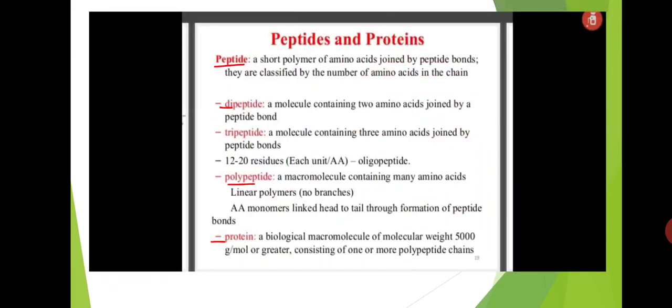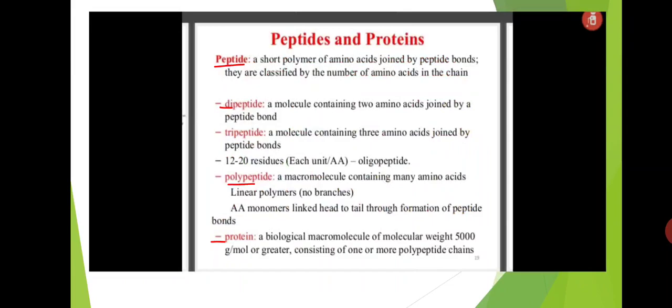Peptides and proteins. Peptide means what? Amino acids combine together, lose a water molecule and form peptides. Based on the number of amino acids, these peptides are classified into dipeptide: if two amino acids participate in peptide bond formation, that is called a dipeptide. Tripeptide means three amino acids combined together.